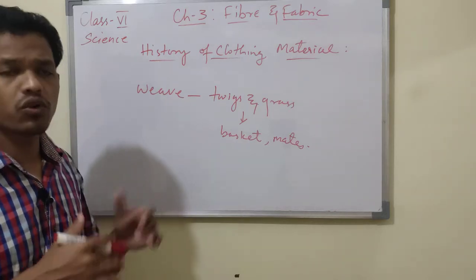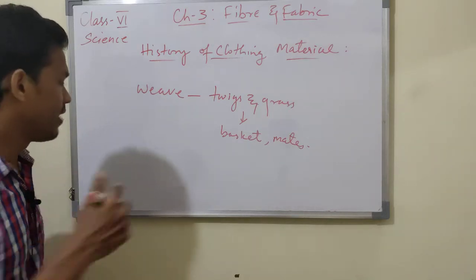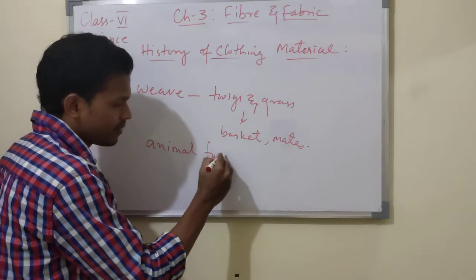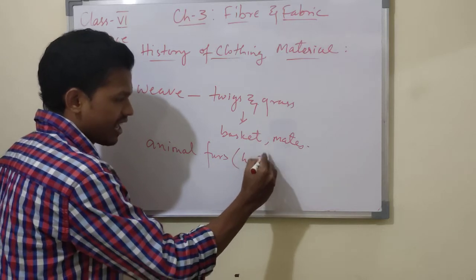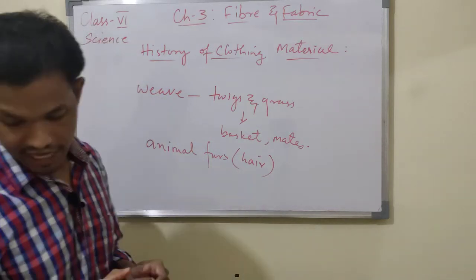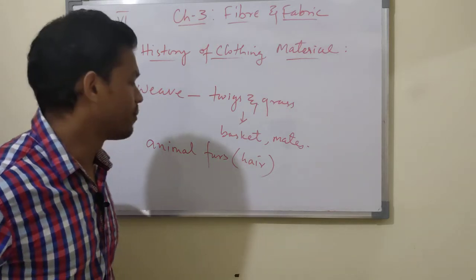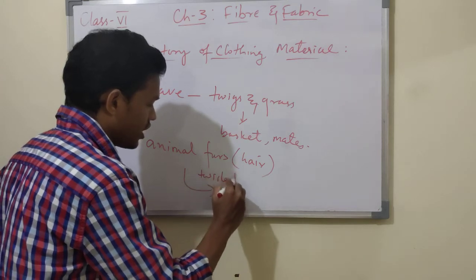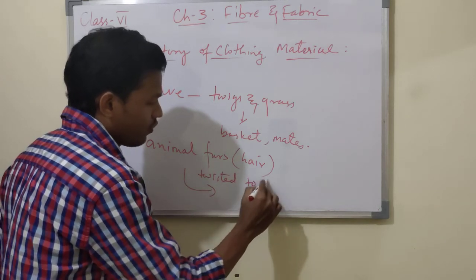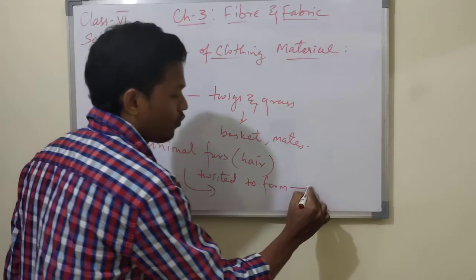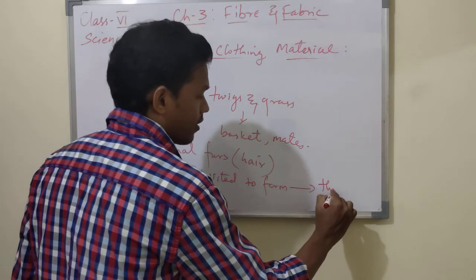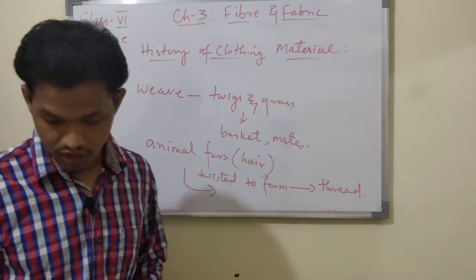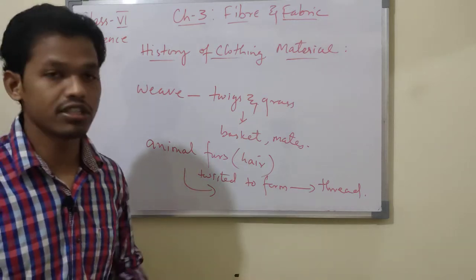Later on, they used animal fur. Fur means animal hair. They used animal hair, twisted together to form a thread, that is, long strands.